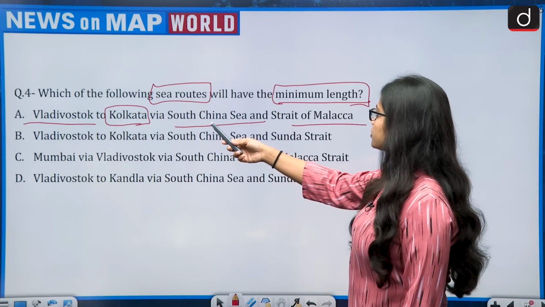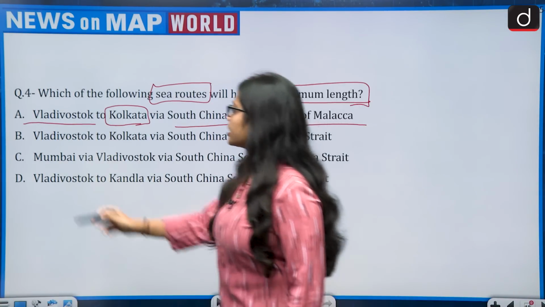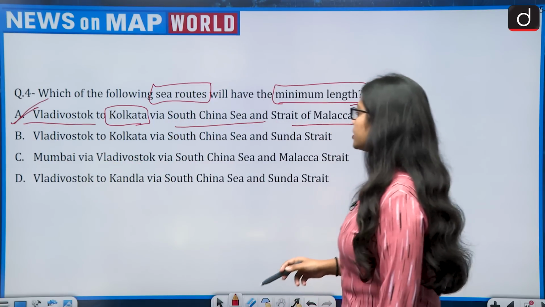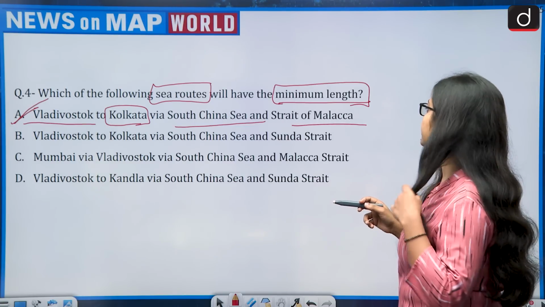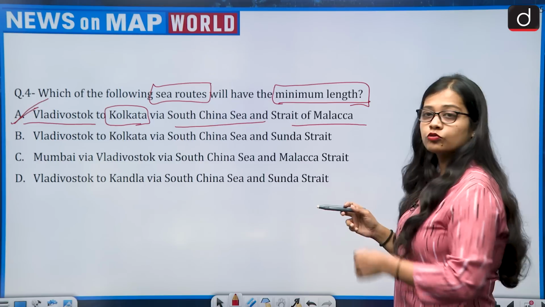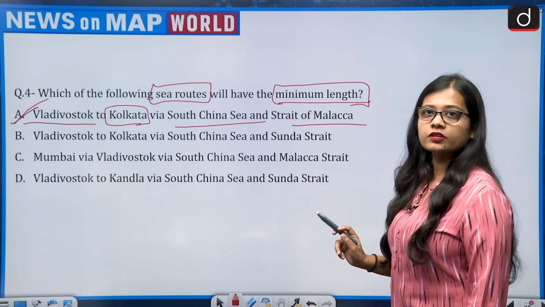Vladivostok to Kolkata through South China Sea and Strait of Malacca. So the correct answer is option A, that is Vladivostok to Kolkata via South China Sea and Strait of Malacca. And even if you know the location of a few places, you would be able to do elimination also in this question.